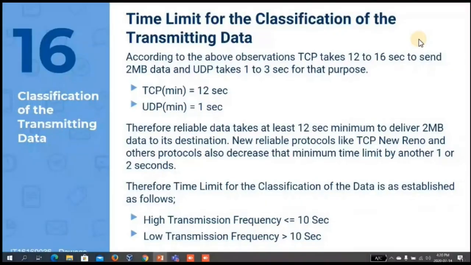According to the above time limits, UDP takes a minimum of about 1 second to transfer those 2 MB of data, and TCP takes 12 seconds. Newer TCP protocols such as TCP Reno and other improvements further decrease that 12-second limit by another 1 or 2 seconds. So for the transmission frequency time limit, we have established that high transmission frequency is less than or equal to 10 seconds, and low transmission frequency is greater than 10 seconds.